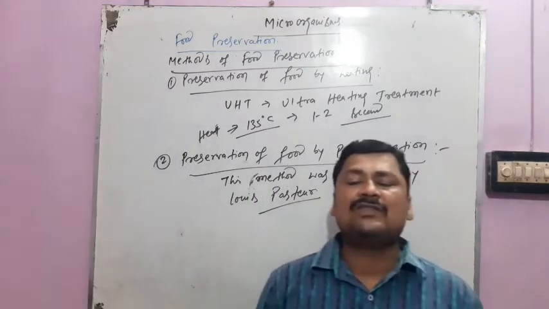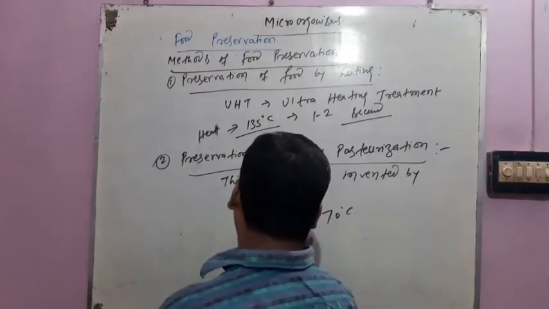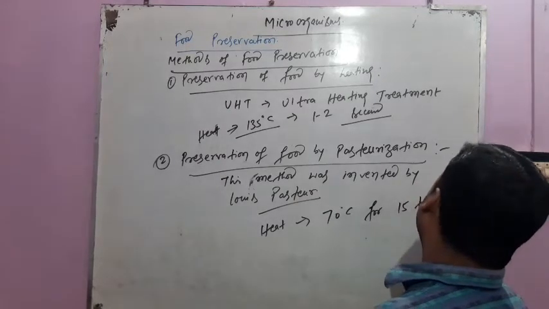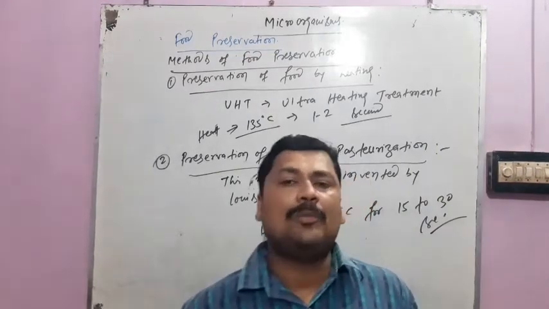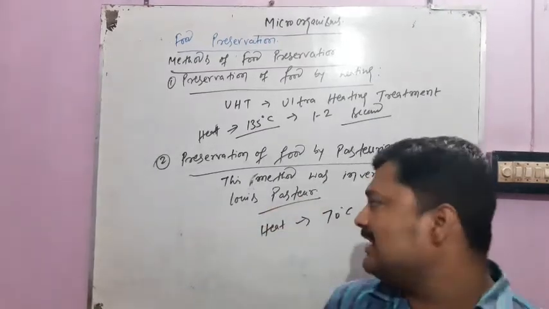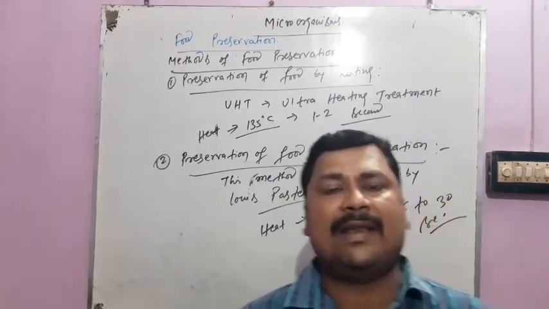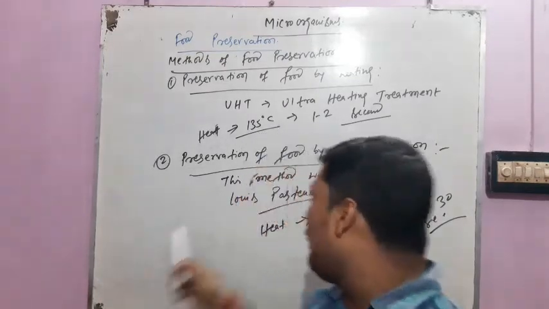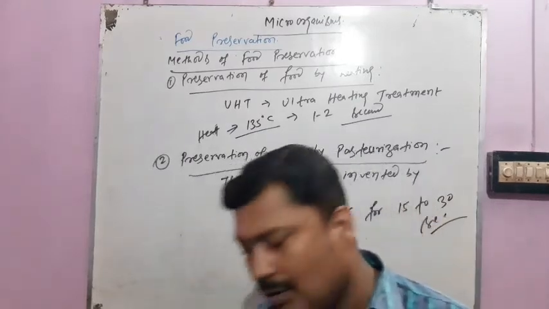In this method, first we heat the milk at 70 degrees Celsius for 15 to 30 seconds, and then we quickly cool it. When we heat the milk, a lot of microbes are killed, and the remaining microbes die when we cool the milk. This method is used by a lot of dairies like Sudha. The milk that you get in Sudha Dairy packets is which type of milk? Pasteurized milk.